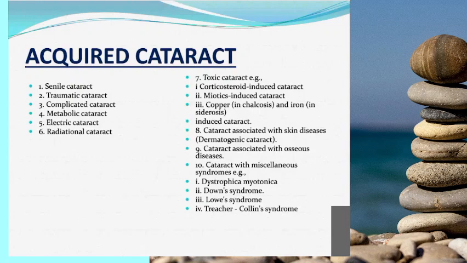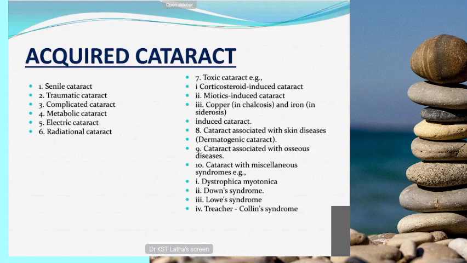Coming to acquired cataract, senile cataract is the most common cataract. It usually appears after the age of 40, and then it is called senile cataract. It's mostly due to aging. Other causes are traumatic cataract and complicated cataract. This is an important short note: complicated cataract, traumatic cataract also, that is cataract following trauma and following metabolic diseases. Then metabolic cataract, electric cataract following short circuit, radiation cataract, and toxic cataract. Here it is mostly drug-induced cataract, and then intraocular foreign bodies like iron and copper. All these things will cause cataract.